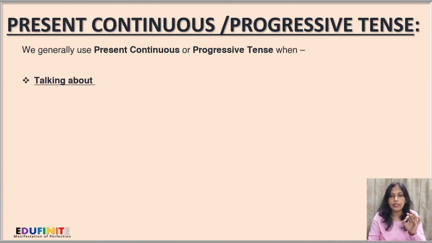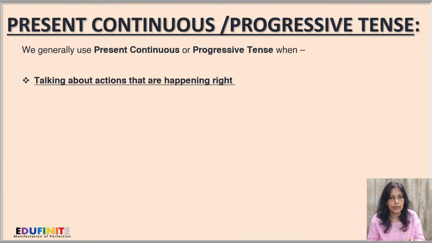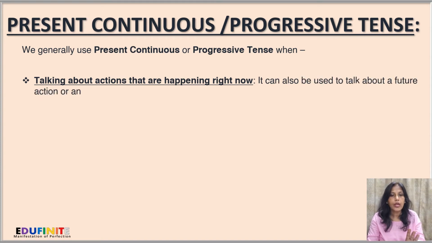Next, the present continuous or progressive tense. We generally use present continuous or progressive tense when talking about actions that are happening right now.